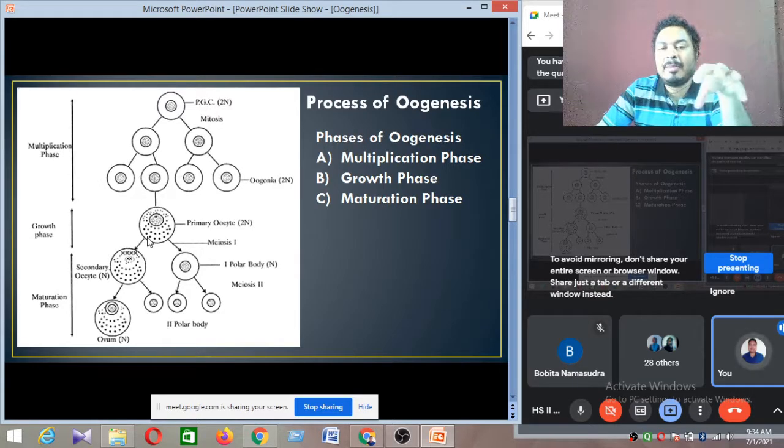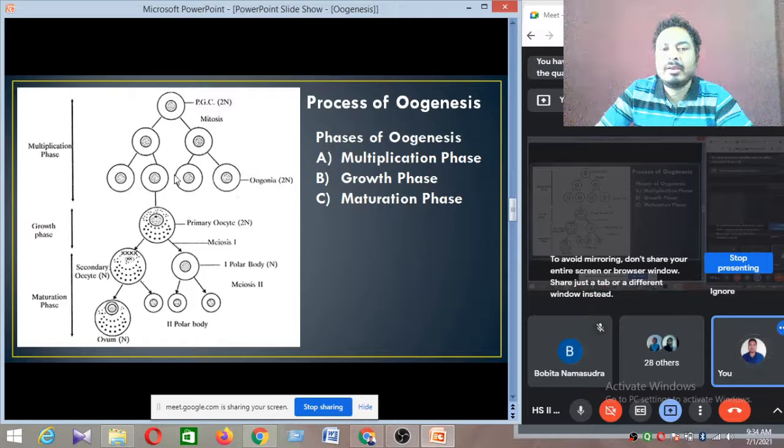The amount of DNA doubles. The amount of proteins all double. Then the amount of ribosomes, the amount of mitochondria, the amount of Golgi bodies, all become double.